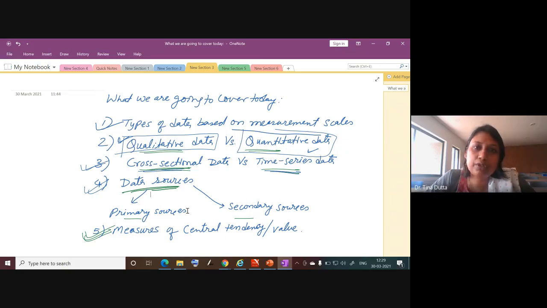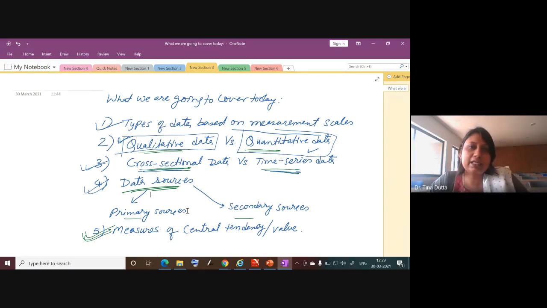So if I want to study the academic performance of students of Marwari University, and I select a sample and gather information from all the individuals selected in my sample, that is my primary data. I can use that for my purpose.